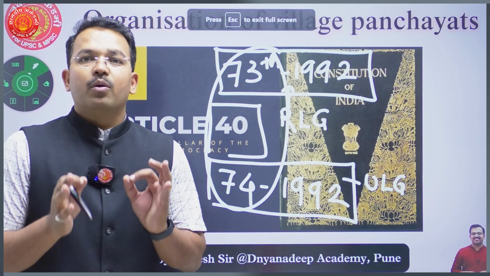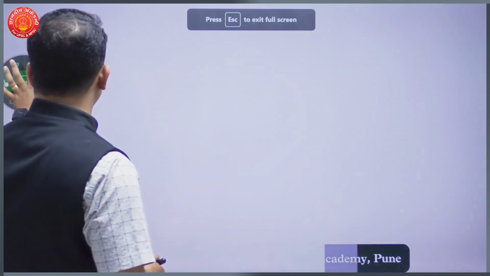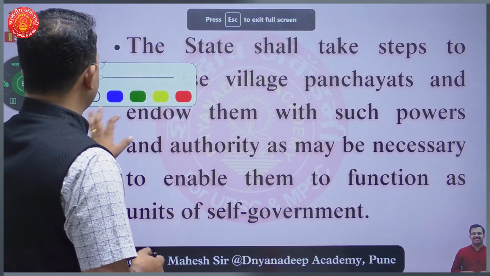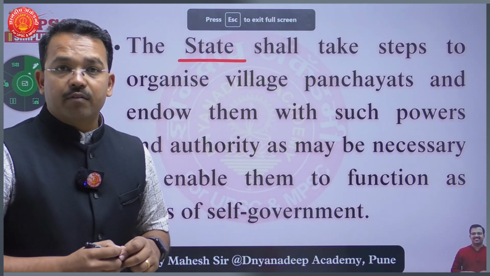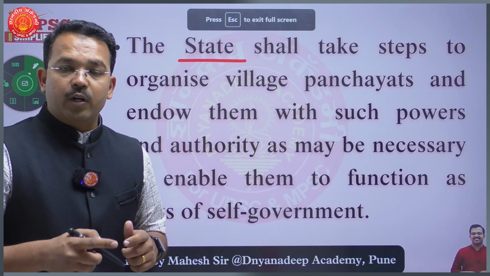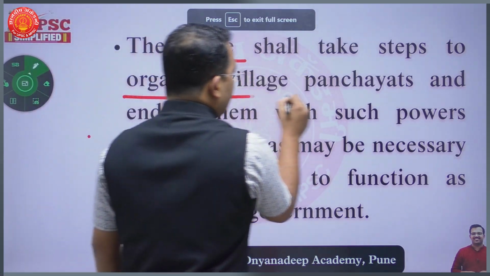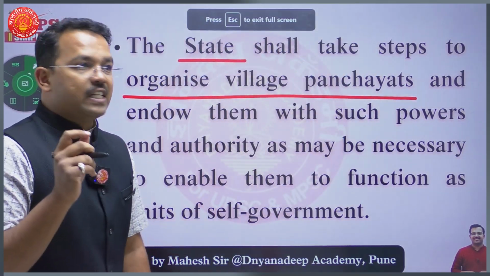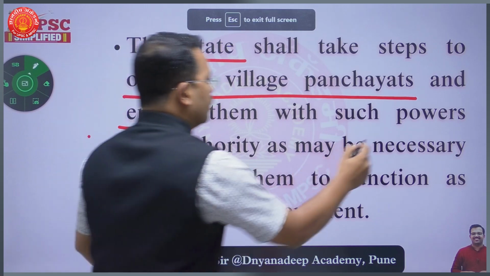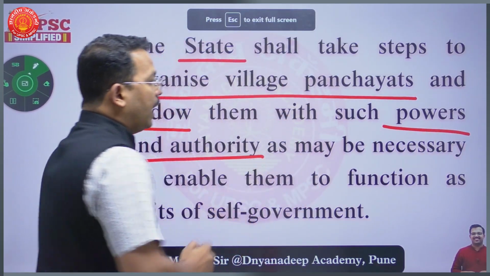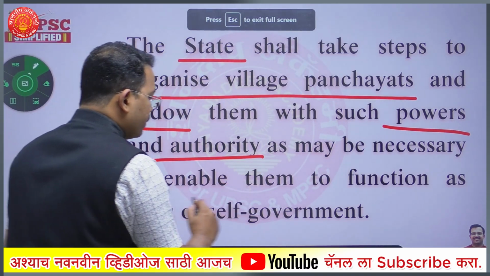So let's try to understand what is the main focus of Article 40. A very interesting article it is. We'll try to understand what it says. See, Article 40 says in simple language that the state, which we define in Article 12, which is being continued in Article 36, shall take necessary steps to organize village panchayats and to endow them, that is, to give them such powers and authority as may be necessary to enable these village panchayats to function as units of self-government.